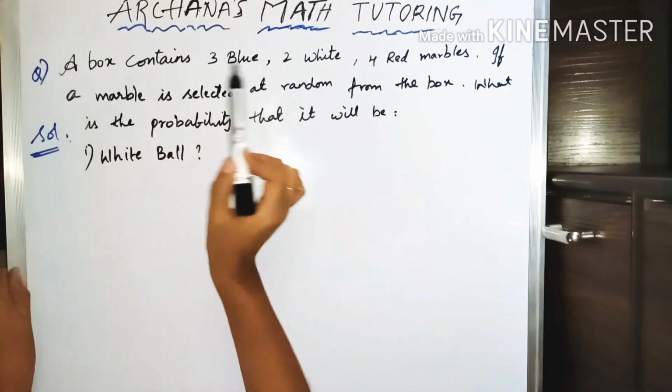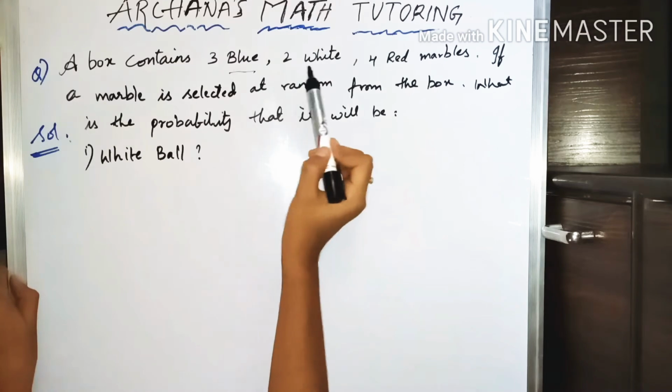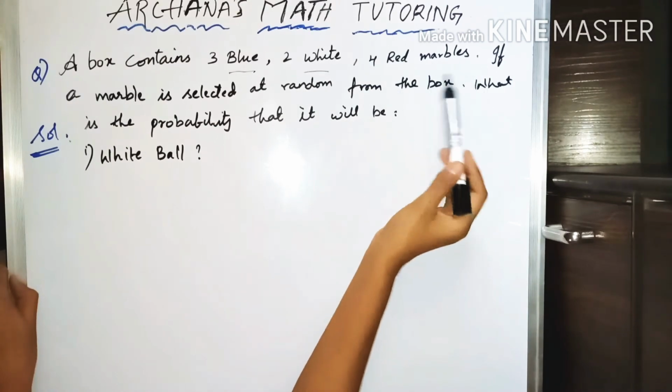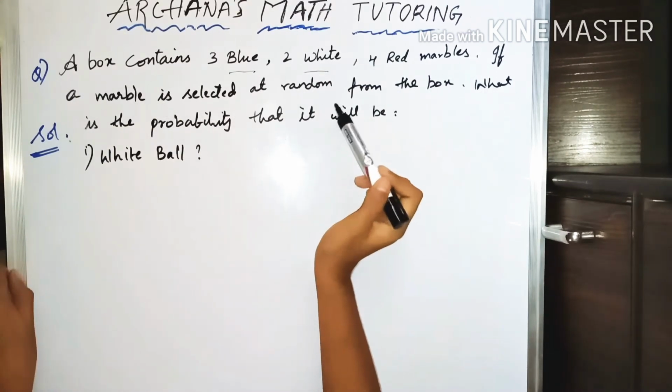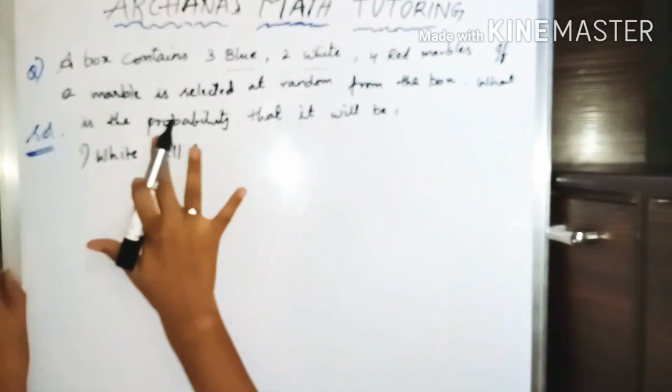This is a problem from probability. A box contains 3 blue, 2 white and 4 red marbles. If a marble is selected at random from the box, what is the probability that it will be a white marble?